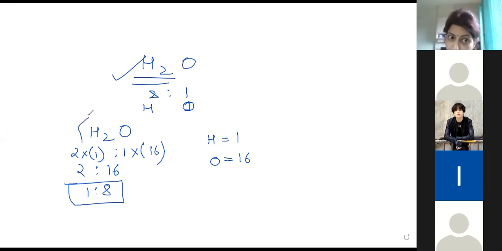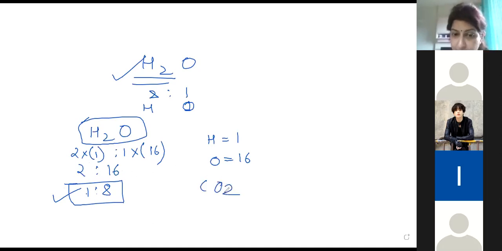That means to form a water molecule, we have to take 1 part of hydrogen and 8 parts of oxygen. Then only water is going to form. It's not a mixture. So always this should be constant. Either they can be 1:8, 2:16, 3:24, but this ratio should be maintained.